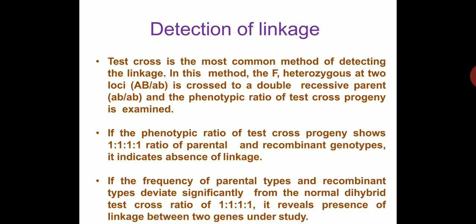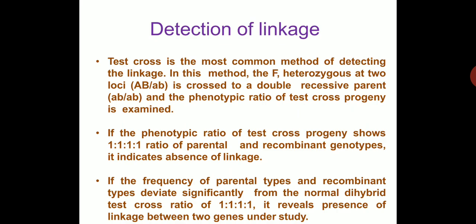Detection of linkage. How is linkage detected? The test cross is the most common method of detecting linkage. In this method, the F1 heterozygous at two loci, that is capital A, small a, capital B, small b, is crossed with the double recessive parent, small a, small a, small b, small b, and the phenotypic ratio of the test cross progeny is examined. If the phenotypic ratio of the test cross progeny shows a 1:1:1:1 ratio of parental and recombinant genotypes, it indicates absence of linkage. It means it is independent assortment and there is no linkage.